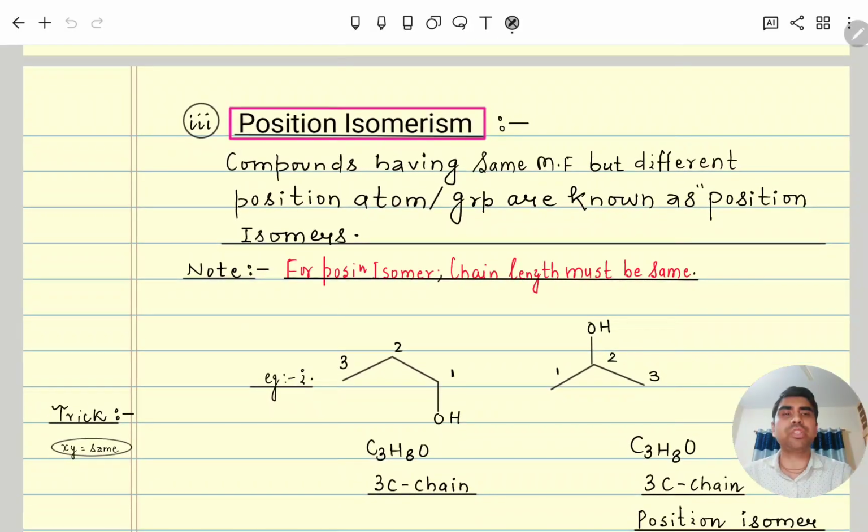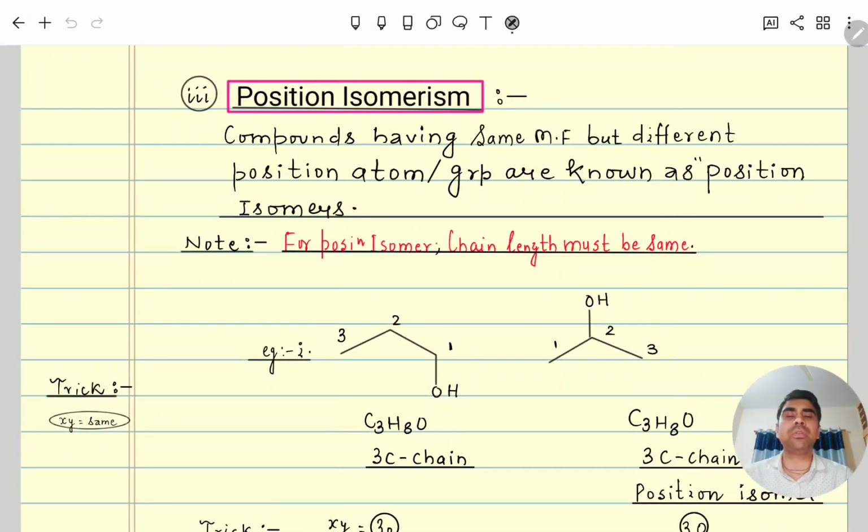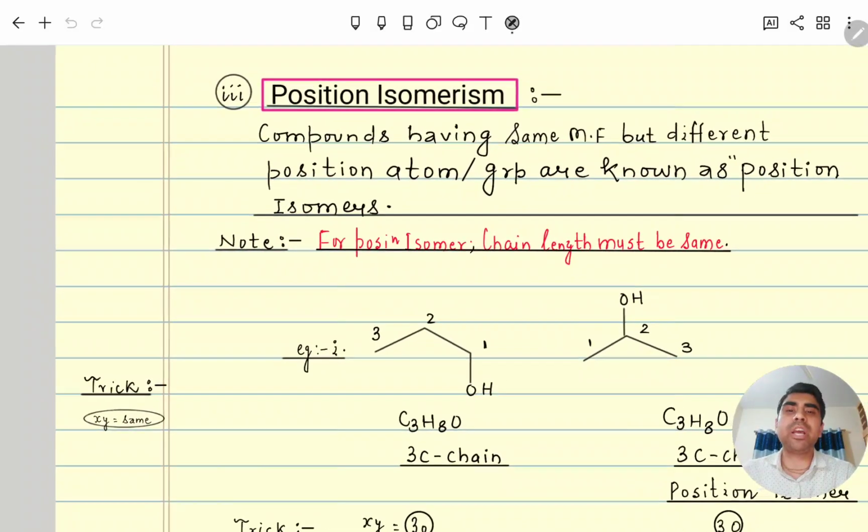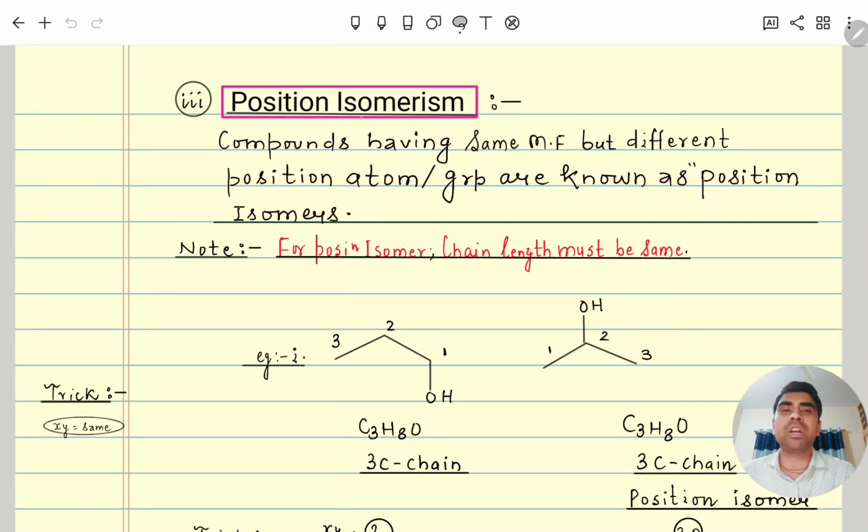Now we are discussing position isomer. You remember, XY value for position isomer will be same. XY value means X is total number of carbon in main chain and Y is number of branch chains started by carbon. So here you can see compounds having the same molecular formula. What will be different? Position will be different.